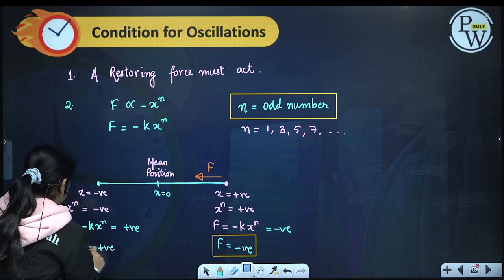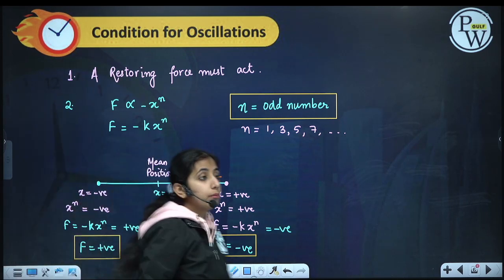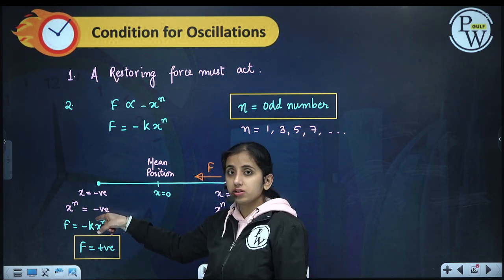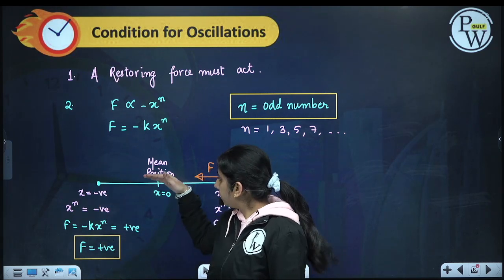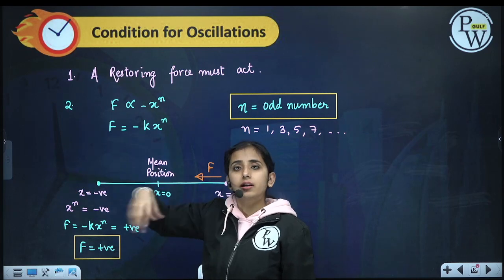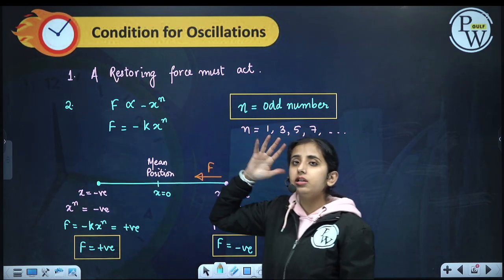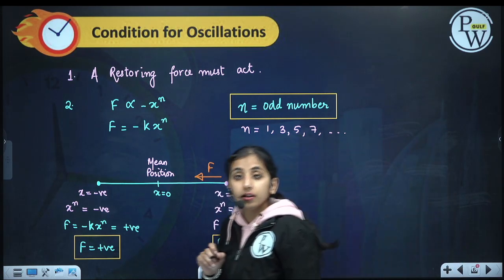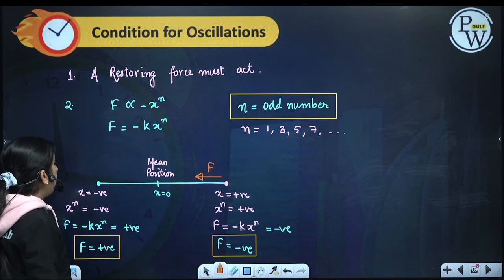That is why we cannot have n as positive, because if n is positive, then x raised to the power n will be positive and force will be negative. It means force will be in this direction, the particle will keep on going in this direction, it will never come back. But if our n is negative, force will come out as positive.